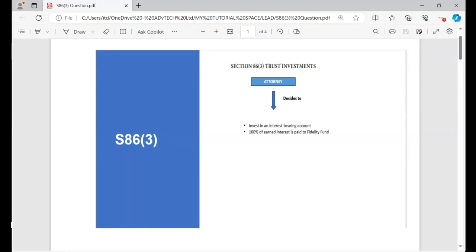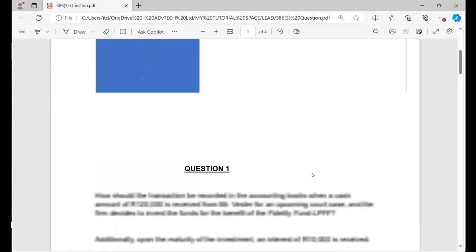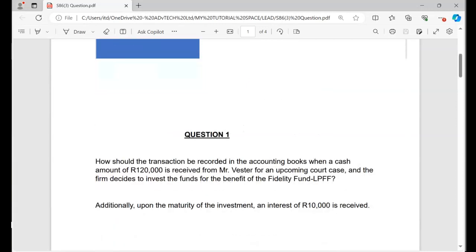So let's just go through some of the questions so that we can understand better. I'm just going to use the same or a similar question to the one I used for section 86.4, just to make sure that I explain and detect some differences here.